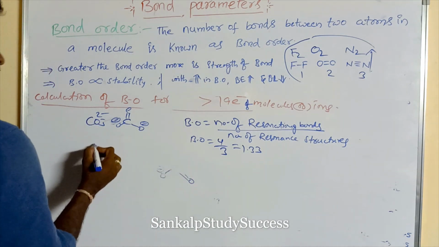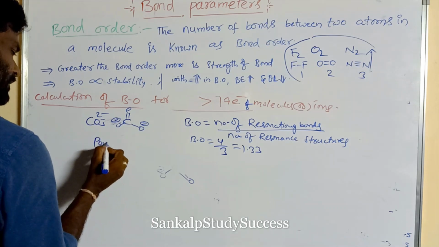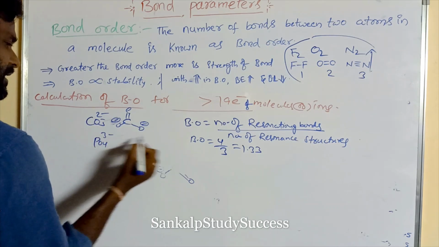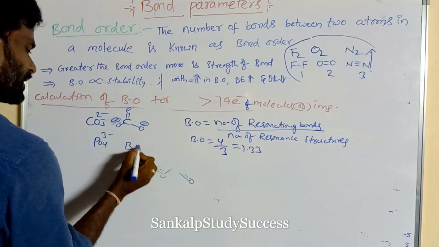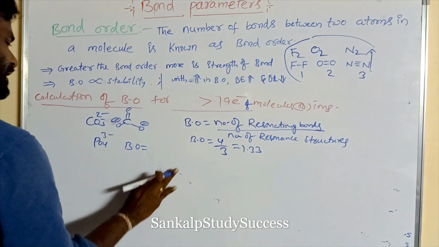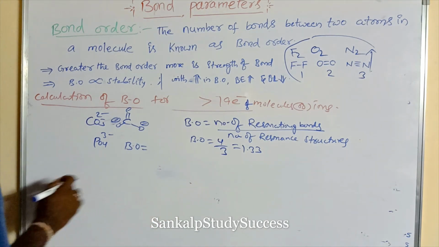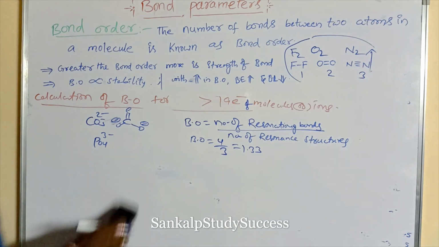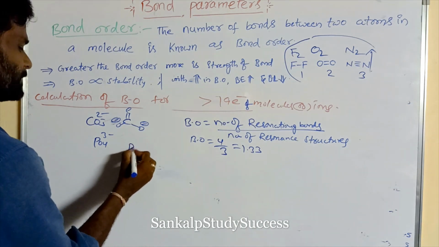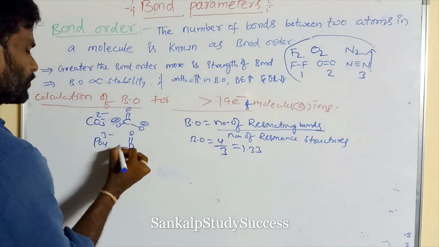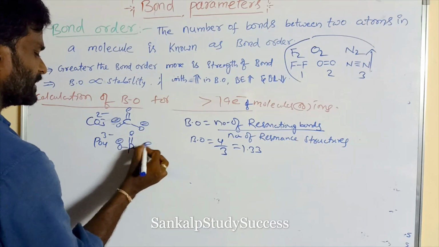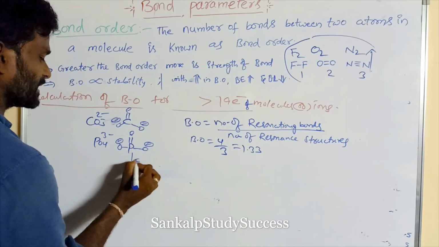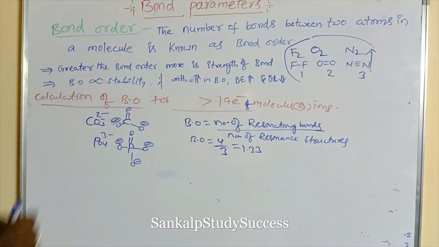Similarly, phosphate, PO4 3 minus. According to this, the bond order for phosphate: P double bond O minus, O minus, O minus. Phosphorus has 5 bonds, while carbon had 4 bonds.